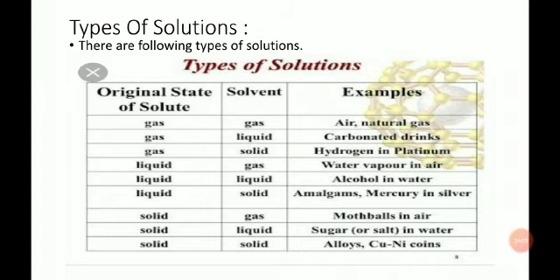Hydrogen absorbed on palladium is an example of gas in solid. Next is liquid in gas, for example mist, fog, liquid air, pollutants.